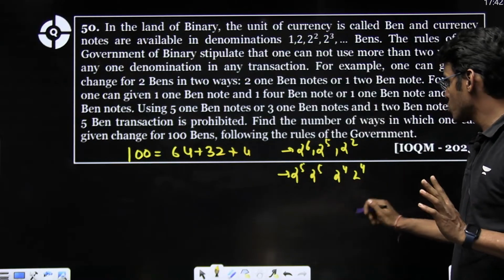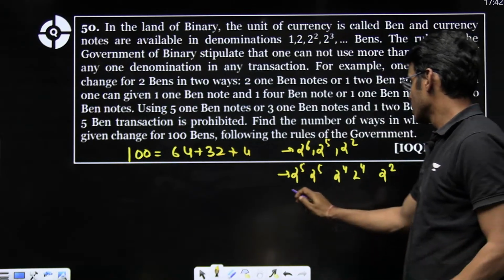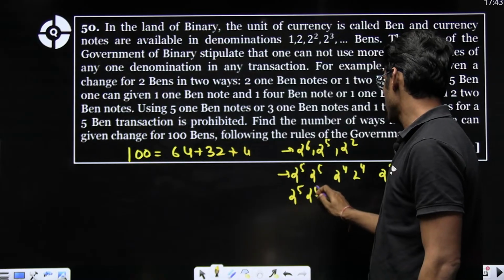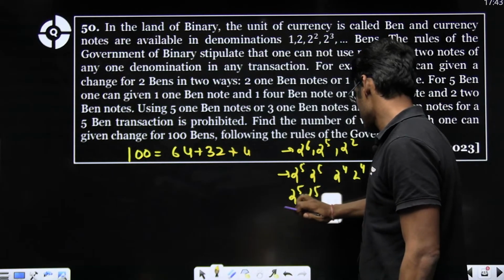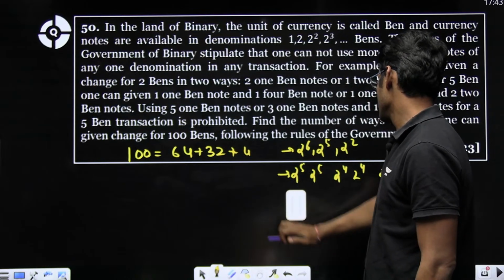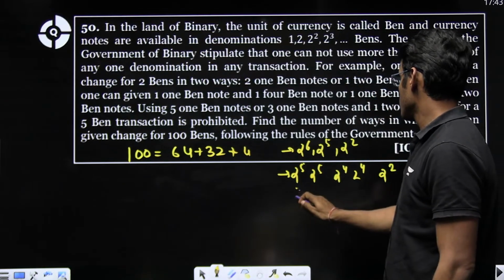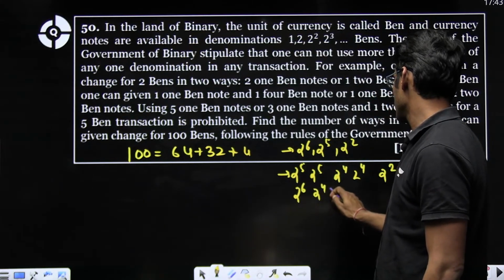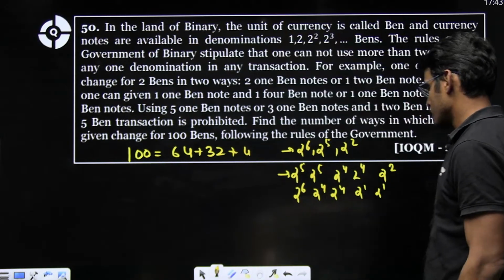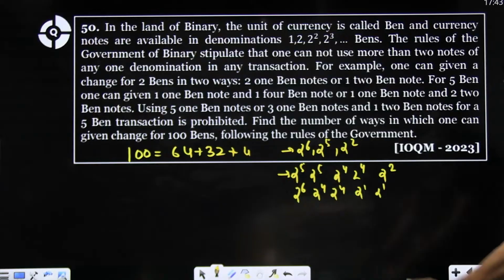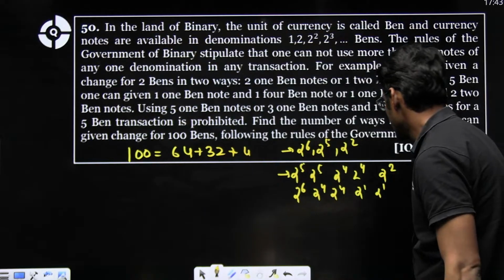So I have just used 2 to the power 6, 2 to the power 4, 2 to the power 4, 2 to the power 1, 2 to the power 1. This is also 100 only, right?